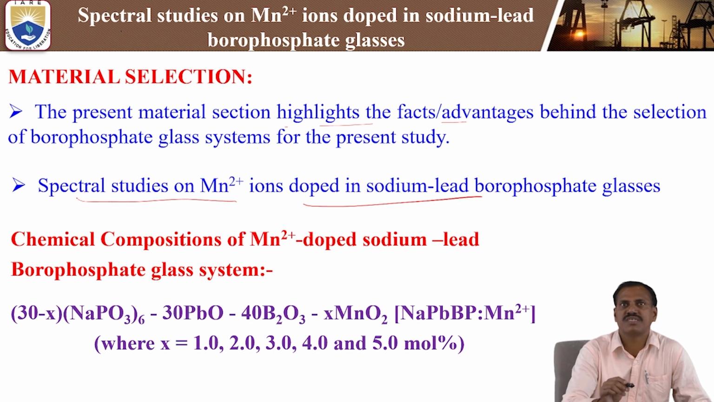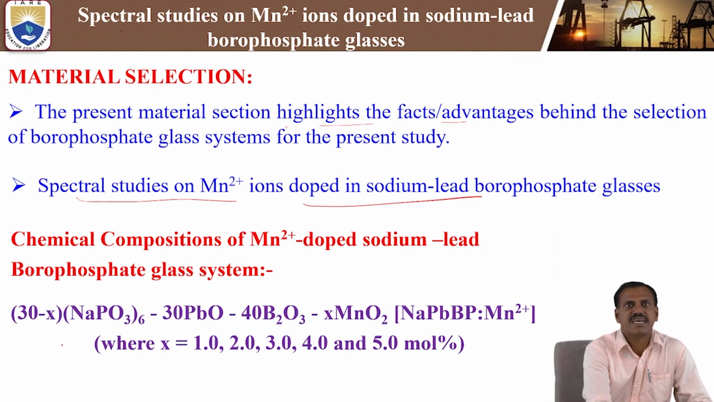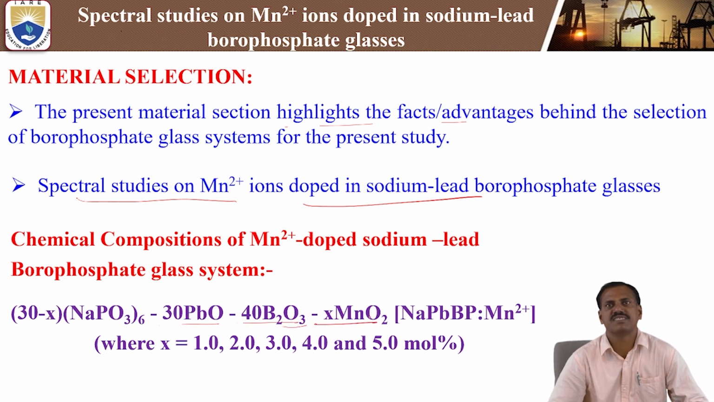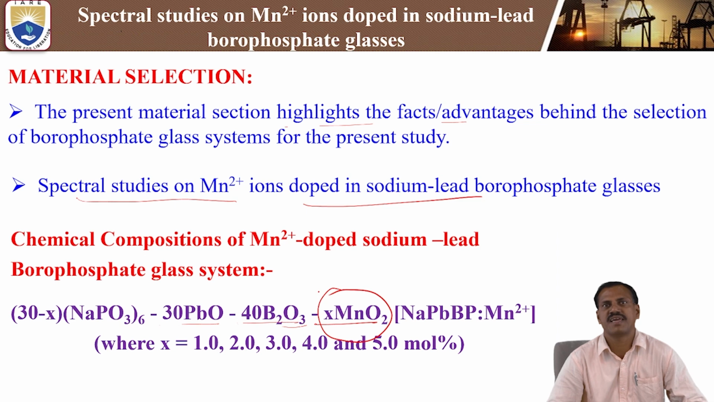What chemical composition is used in the sodium lead borophosphate glass? Here you see NaPO3, which is sodium phosphate, and lead oxide at 30 mole percent, B2O3 borate at 40 mole percent, and X percent of MnO2, manganese oxide, that is the dopant. Here MnO2 is a transition metal ion.